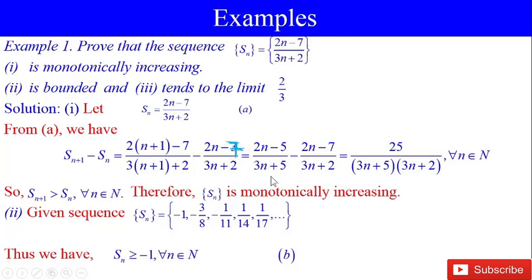which gives (2n minus 5) by (3n plus 5) minus (2n minus 7) by (3n plus 2). After simplification, we have 25 by (3n plus 5)(3n plus 2) for all n belongs to N.